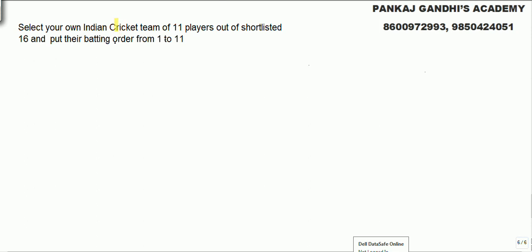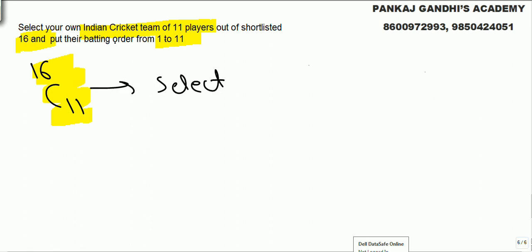We'll finish up the basic concepts with this. You want to make your own cricket team. Every time we feel we should have taken this player, we should have asked him to come at 3rd place, 5th place and all that. Out of 16 shortlisted, any 11 players and put them in order also. If I tell you just select the team, 16C11, this is just the selection of 11 players.